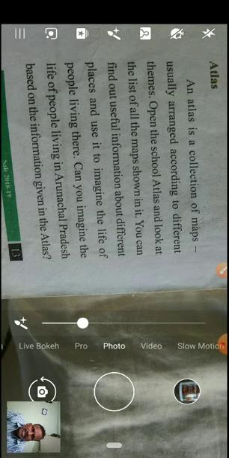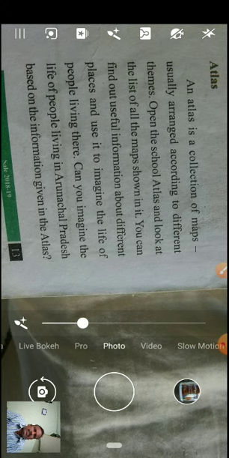Open the school atlas and look at the list of all the maps shown in it. You can find out useful information about different places and use it to imagine the life of people living there. Can you imagine the life of people living in Arunachal Pradesh based on the information given in the atlas?